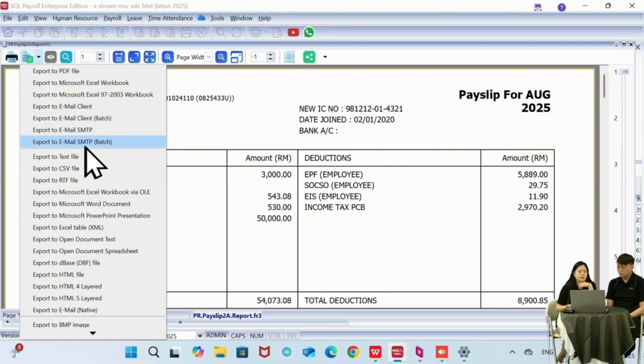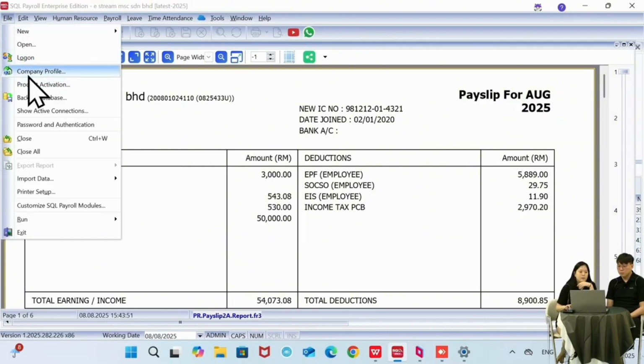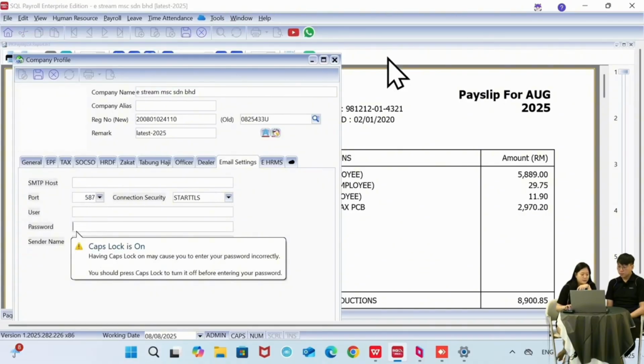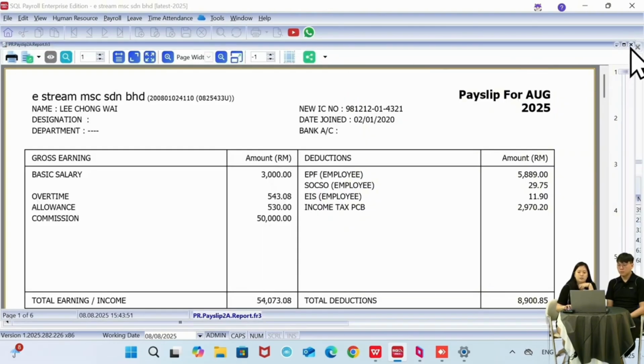So that's why in the beginning we have mentioned in the File, Company Profile, we have the email setting tabs over here. So if you have set it, then you can use the email SMTP. If you have not set it, then you cannot use it. So you just have to fill up your email and then your password. Okay, so I can just close.